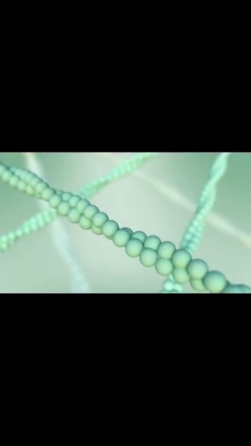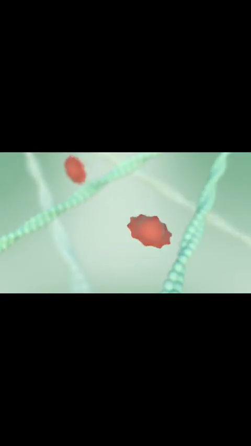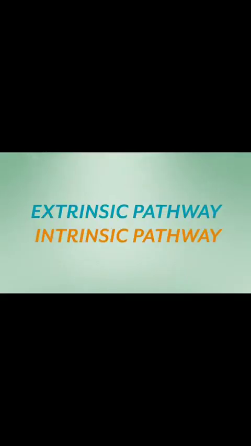In apoptosis, the cell is broken down from within by proteins called caspases. For apoptosis to occur, these caspases first need to be activated. Caspase activation can happen via two distinct pathways, called the extrinsic and intrinsic pathways.